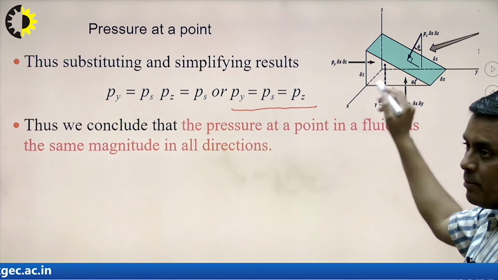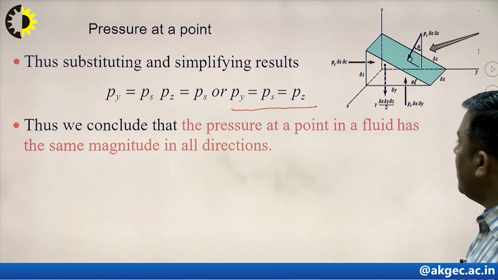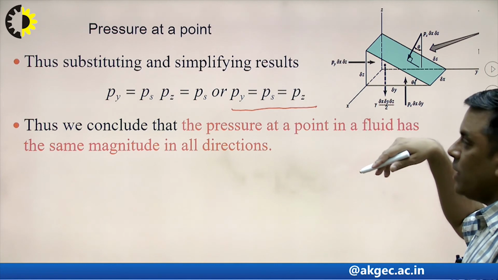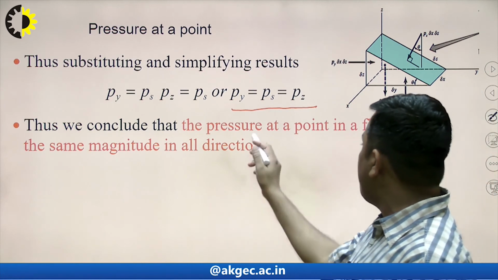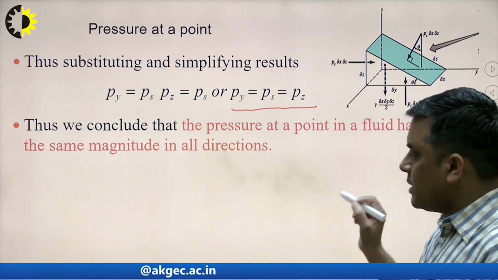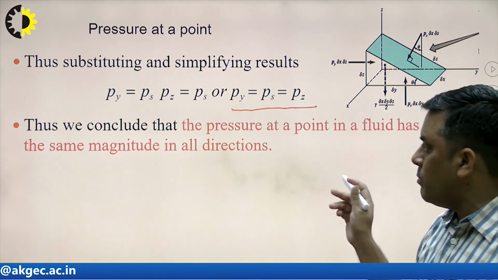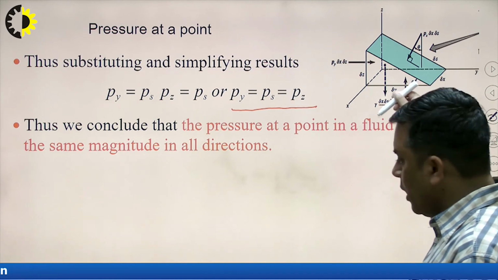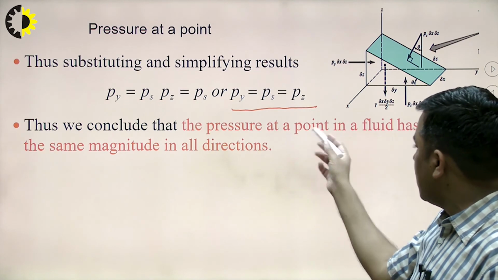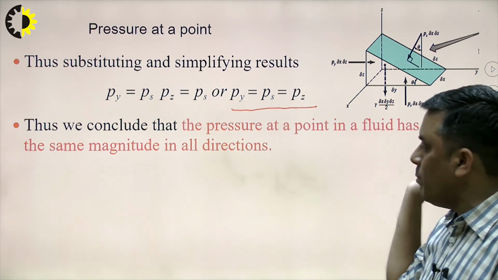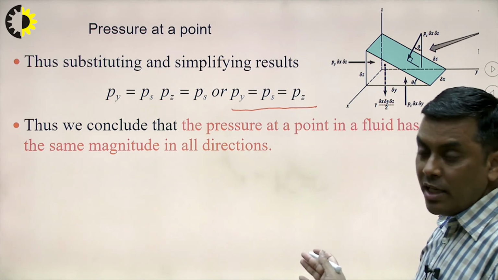Py, the average pressure in the y direction, Pz, the average pressure in the z direction, and Ps, the average pressure perpendicular to the inclined surface, are all the same in magnitude. Thus, we can conclude the pressure at a point in a fluid has the same magnitude in all directions. Here we have taken three directions into consideration: y, z and perpendicular to the inclined surface. It means it is direction independent.